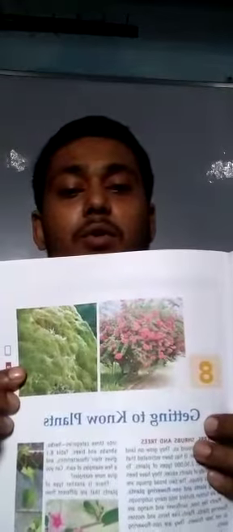Okay, I hope you understand. Please do this table in your copy and take a new topic in your notebook, which is Getting to Know Plants. Okay, so these are plants with weak stem that cannot stand upright.